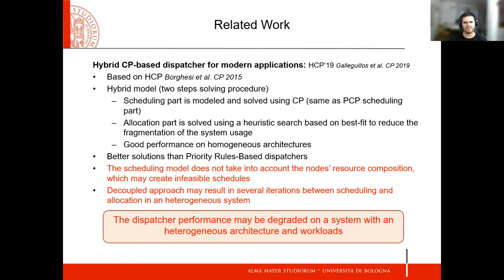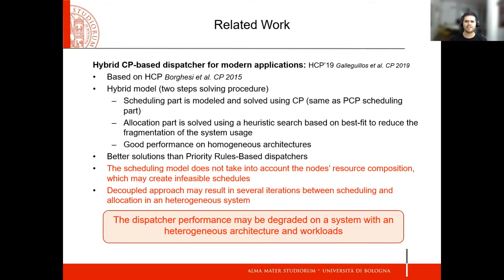The second dispatcher is HCP19, from CP19, based on HCP from CP15. This dispatcher was initially proposed to tackle the model size issue. As its name says, this is a hybrid model with two solving steps. The scheduling part is modeled and solved using CP. The allocation part is solved using a heuristic search based on best fit to reduce the fragmentation on the system usage.